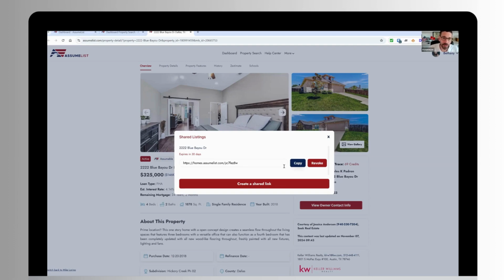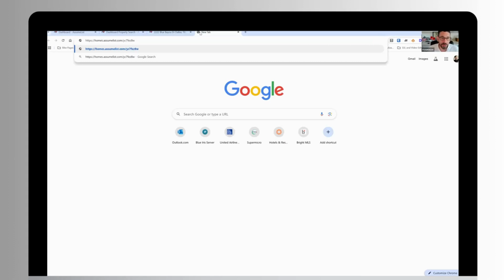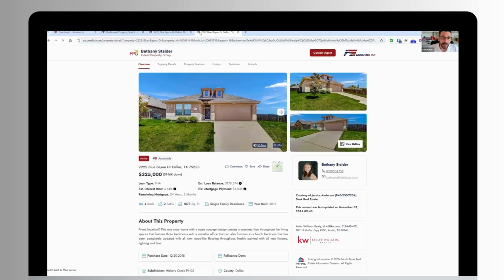And you're going to copy this to your clipboard and you're going to open up an email and prepare an email to this client, either through a CRM or through whatever email utility that you use. And then when that client receives that email from you, with whatever comments you want to include, they're going to click that link and open up that property page that we just created the custom URL for. And now that client is receiving a branded experience from you, showing them all this information that we just found or identified through our search.